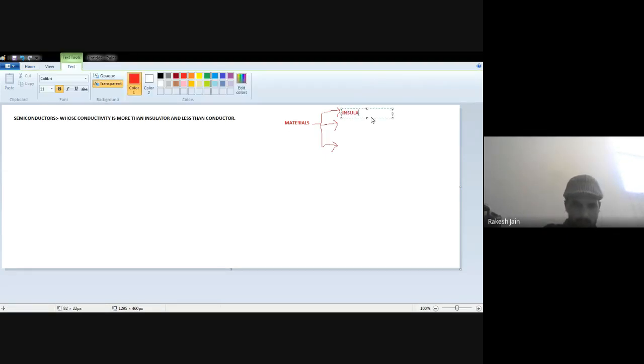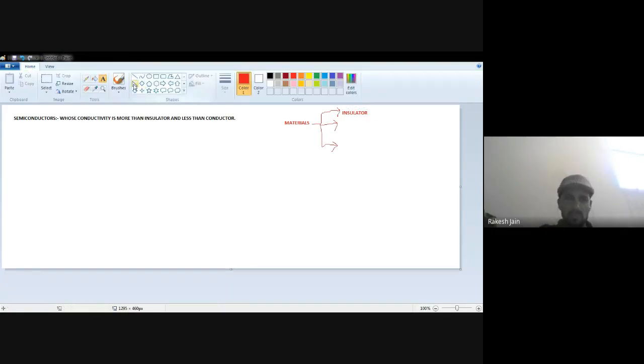So first is insulator. As the name implies, what is the meaning of insulator? Insulators are those which cannot provide the flow of current through them. They are not electrical conductors, which means no current will flow through the insulators, like the bamboo stick.